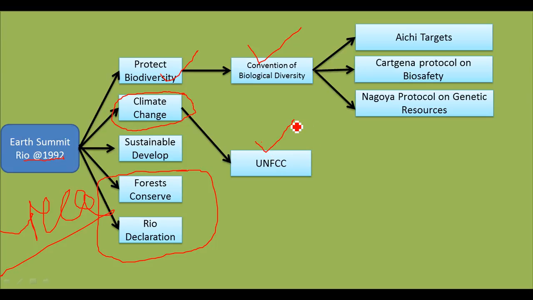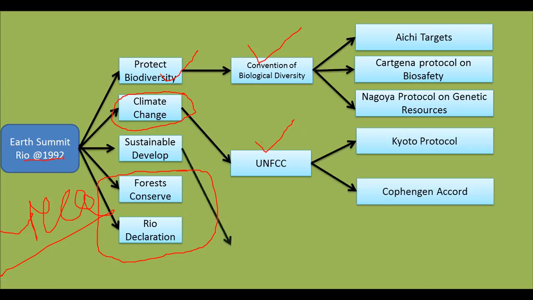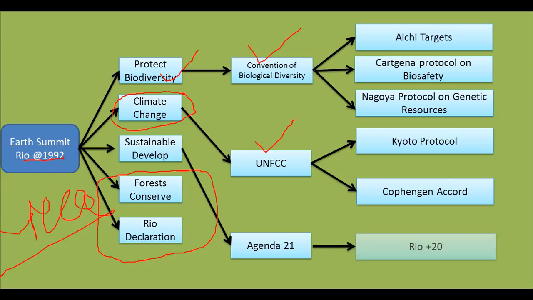It is the UNFCCC, meaning the United Nations Framework Convention on Climate Change. Again, there are two children which came under this UNFCCC. One is the Kyoto Protocol, the second one is the Copenhagen Accord. And for sustainable development, there is Agenda 21, a body which looks after sustainable development, and under this there is only one child, which is the Rio+20 Declaration.